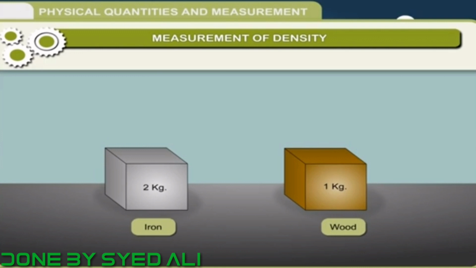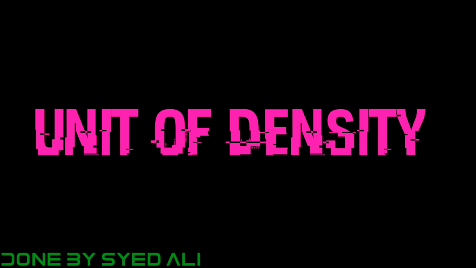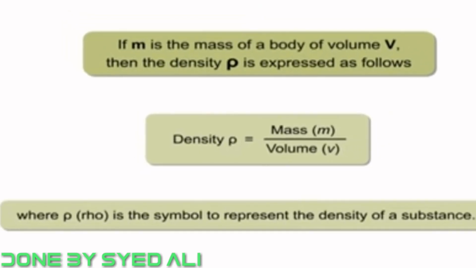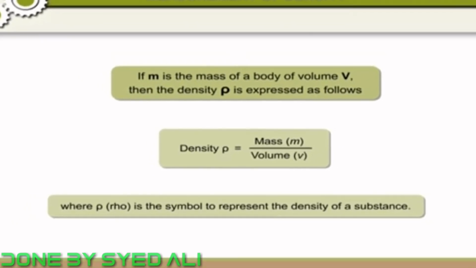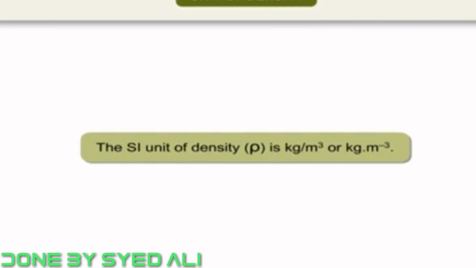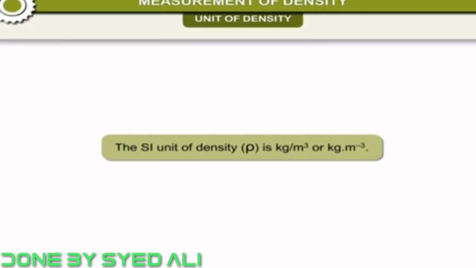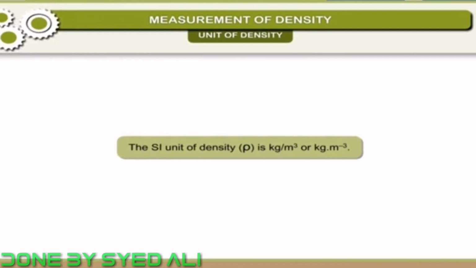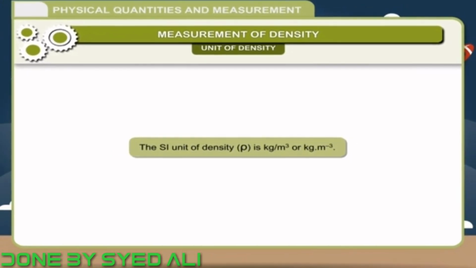Thus, heaviness or lightness of any substance is compared by taking the same volume of each. Iron will have more mass if we take a cube of iron and another cube of wood of equal volume. Unit of density. Density is equal to mass divided by volume. Unit for density is kilogram divided by meter cube.